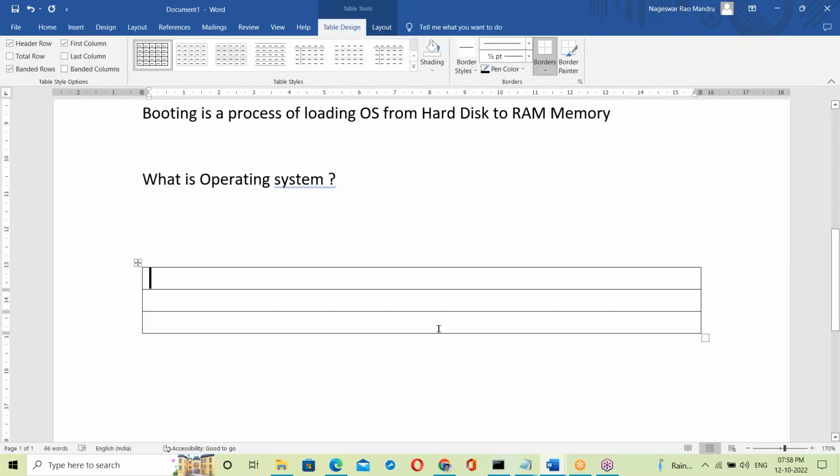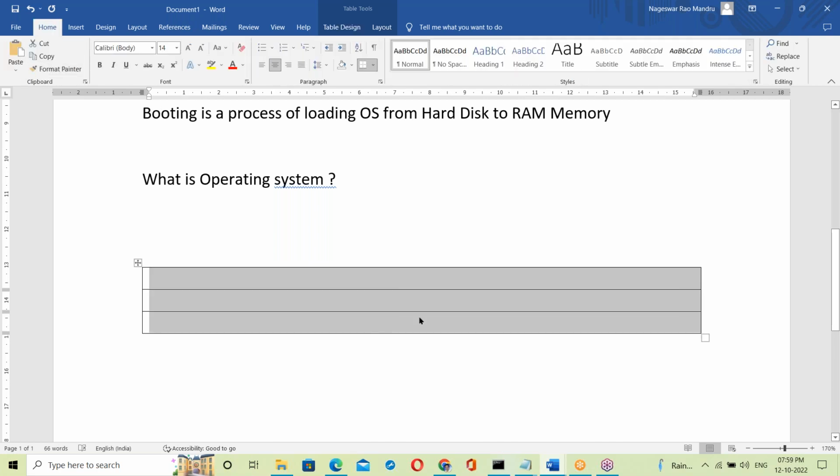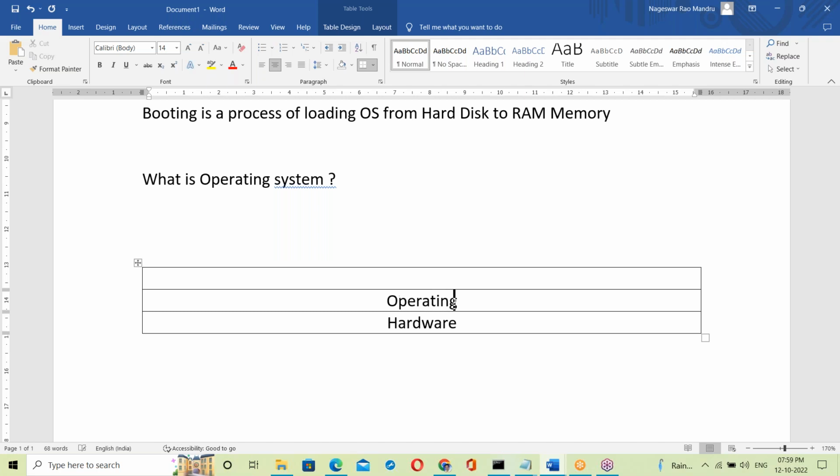In a computer, there are different layers. First, the hardware layer. On top of the hardware layer, there is an operating system. On top of the OS, all programs run, like C programs, C++, Java programs, maybe Python scripts. All are running on top of the OS.